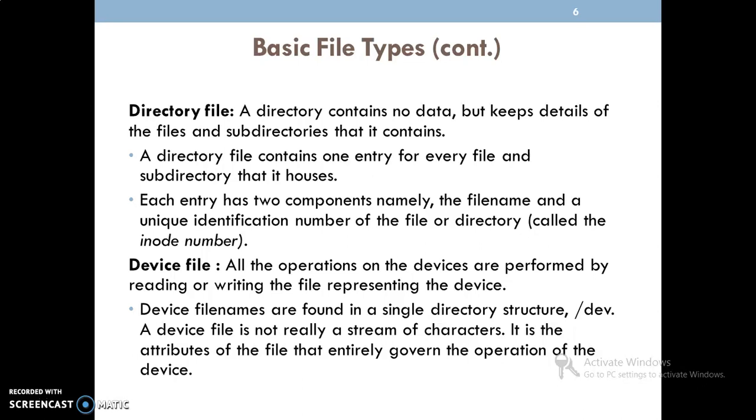Or else, if I am using the keyboard, which is an input device, with respect to that also there is one file that exists. That file is what I can call a device file. And one more thing we need to understand with respect to the device files: these files are found in a single directory structure.